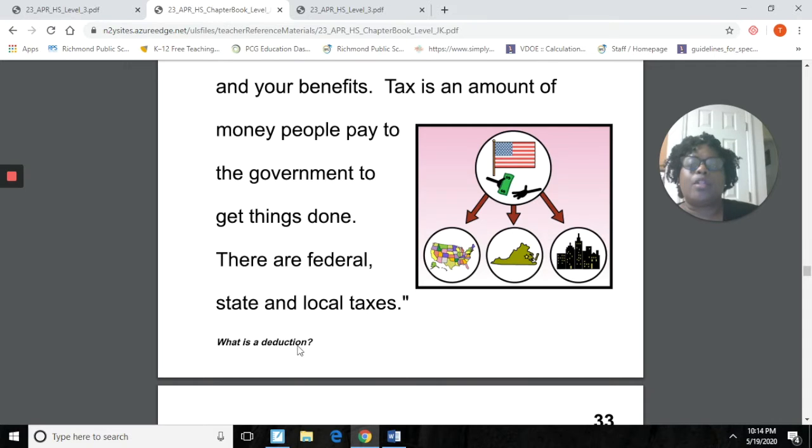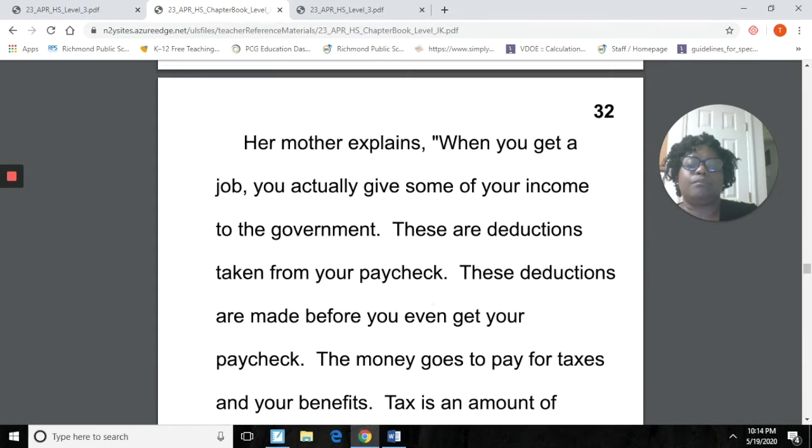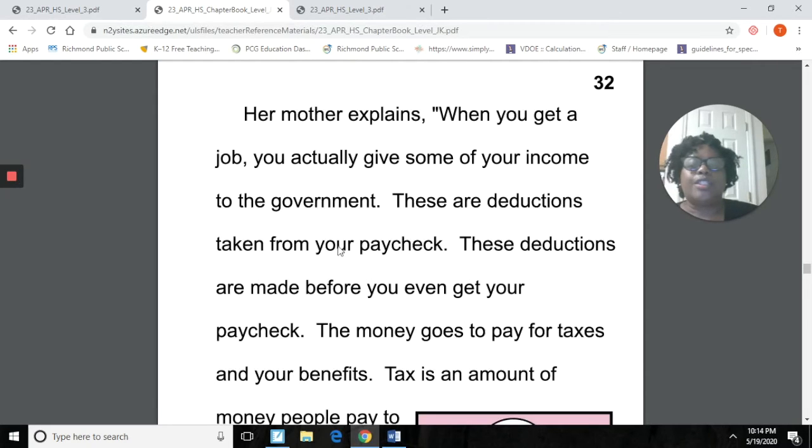Okay? So now what is a deduction? Think about it for a second. Did you say deductions are taken from your paycheck? It's actually a part of your income that's deducted or taken from your paycheck. And it's right in here.